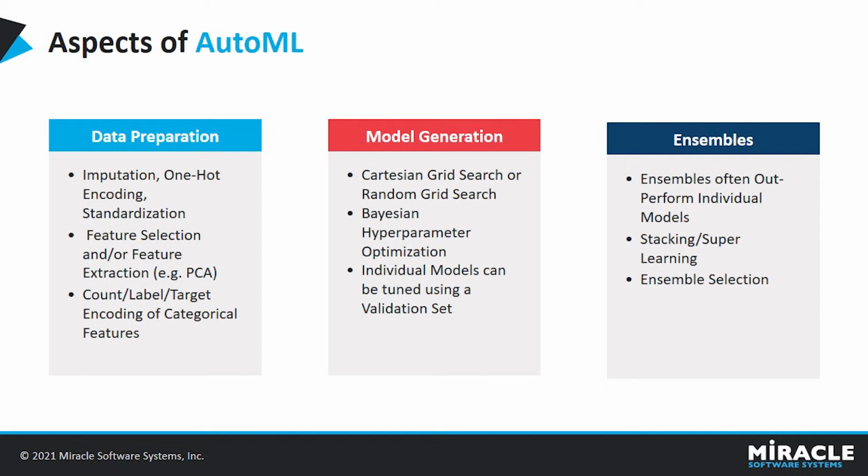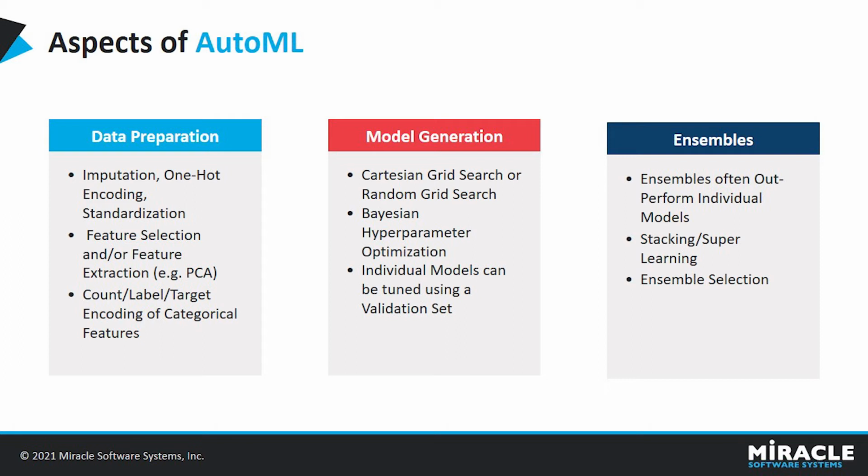In model generation, there are a number of different ways we can automatically generate a set of different models, for example random search, Bayesian hyperoptimization, and so on. And for ensembles, instead of choosing the best model, you can take all the models or some subset of models. An ensemble performs particularly well if all models are basically strong and make uncorrelated errors. Getting the best model out of all the generated models, which most of the time is an ensemble.